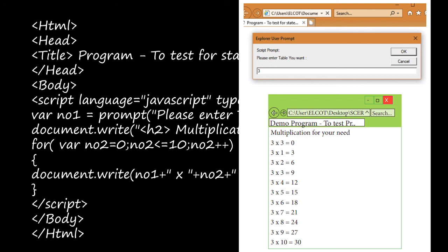First, you be clear with this for loop. Okay, for the for loop, you have to learn this syntax and you have to know what is the use of this initialization, condition, increment and decrement, right? So you just be clear with this. Next session, we'll see about while and do while loop.